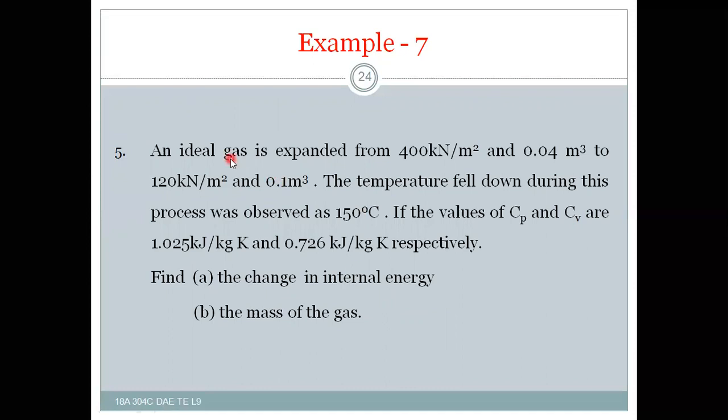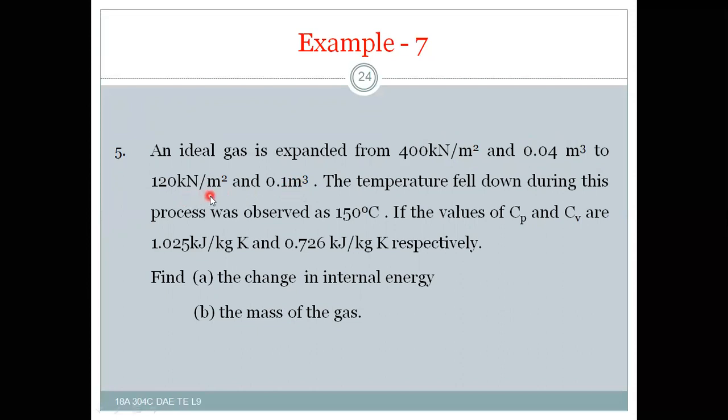Here in this case, an ideal gas is expanded from 400 kilonewton per meter square. This is the initial pressure, and 0.04 meter cube initial volume, to a final pressure of 120 kilonewton per meter square and 0.1 meter cube. That means pressure is decreased and the volume is increased.